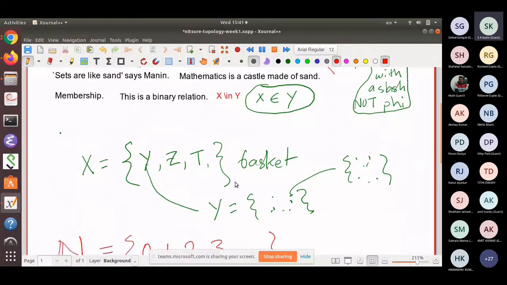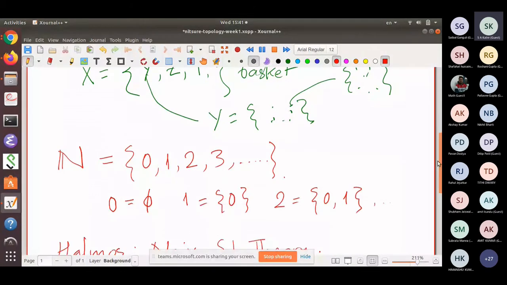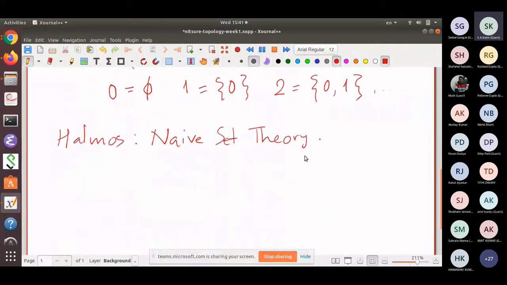Every mathematical object is a set, like natural numbers are sets like this. Real numbers are Dedekind cuts of rational numbers, or sets of equivalence classes of Cauchy sequences of rational numbers. A rational number itself is a certain equivalence class of pairs of integers. Integers are pairs of natural numbers. Natural numbers are defined in terms of sets. So these ordered pairs is what I have to say. So let me say what are ordered pairs.